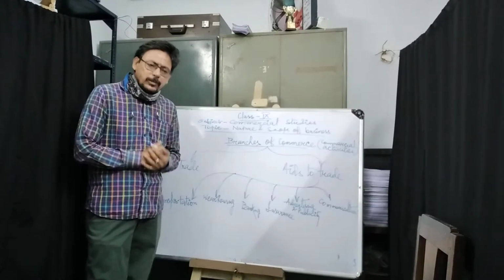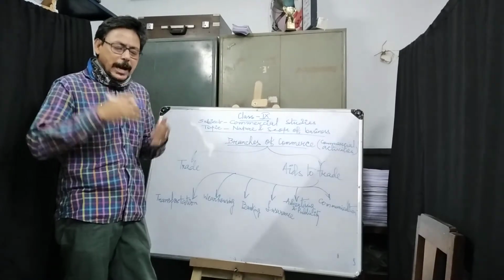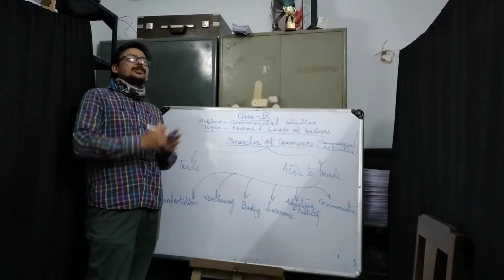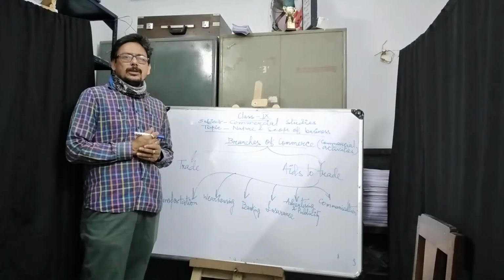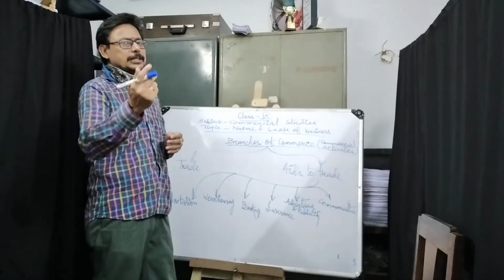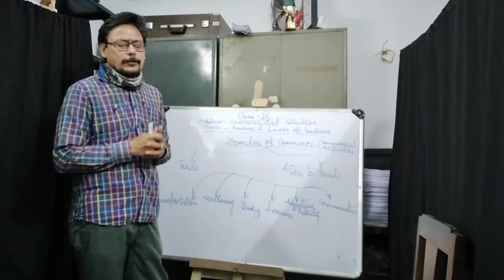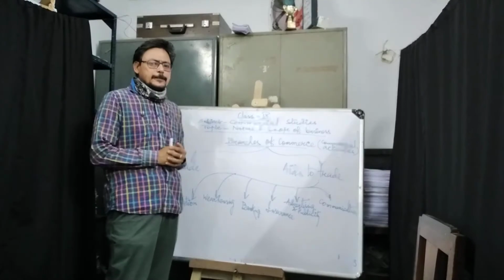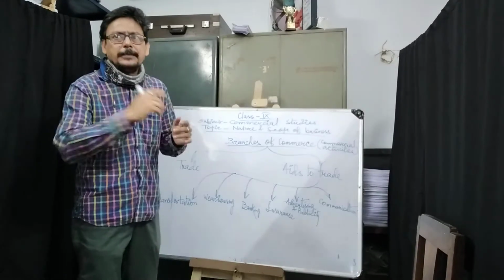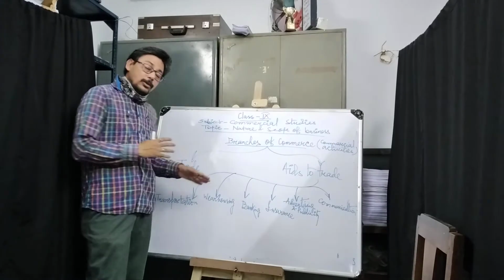Because the commodities produced by the agricultural sector are kept in cold storage, like potatoes, lady fingers, different types of agricultural products, so that they are not damaged within a short period of time. Clear? So warehousing is necessary.